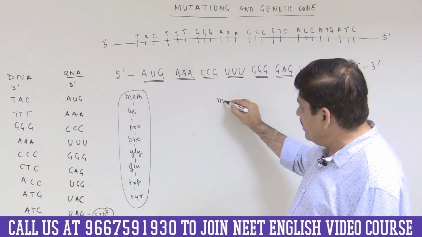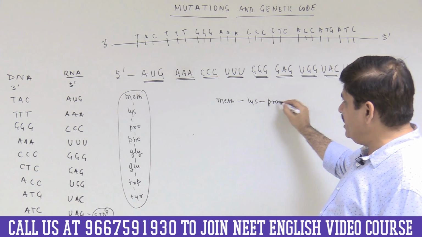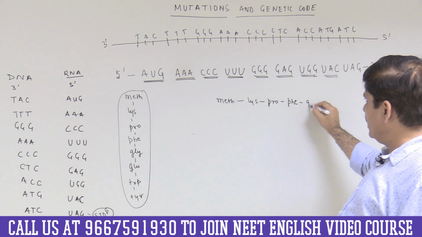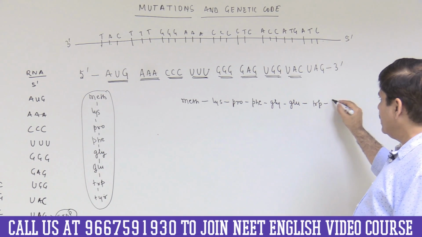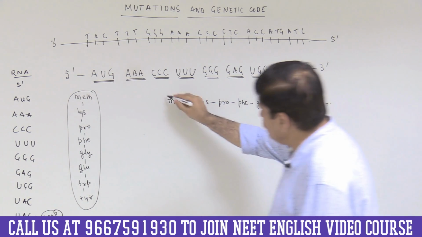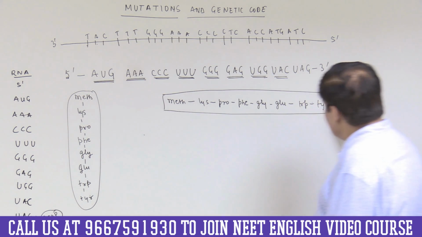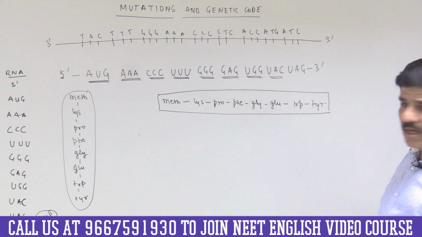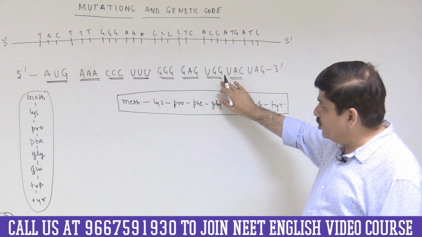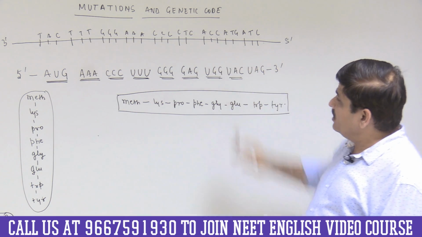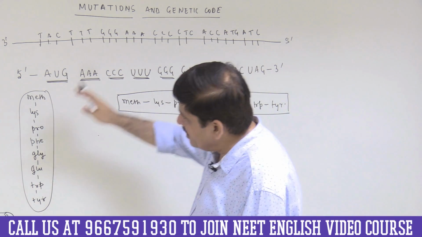So it would have, let me write it like this, methionine, lysine, proline, phenylalanine, glycine, glutamic acid, tryptophan, and tyrosine. This would be the peptide that would be synthesized by translating this particular messenger RNA molecule that was actually a transcript of this DNA segment. I hope this is absolutely clear to everybody.